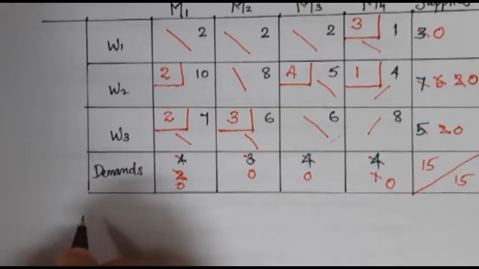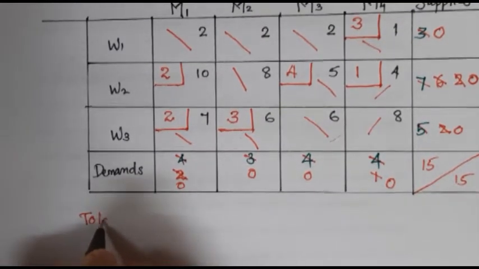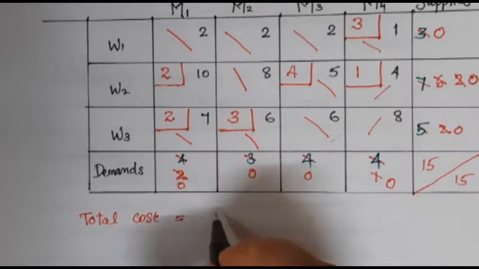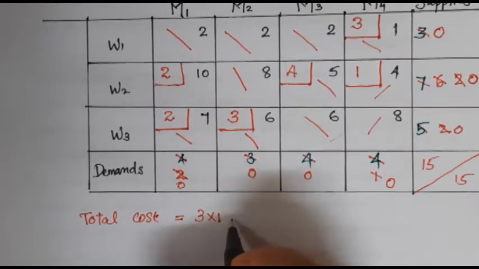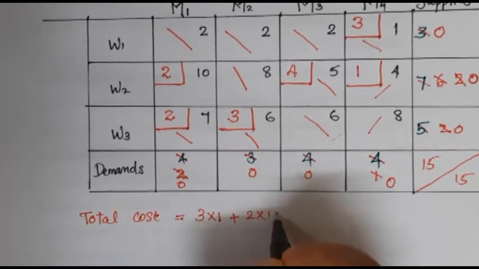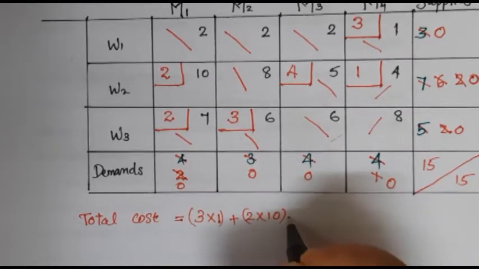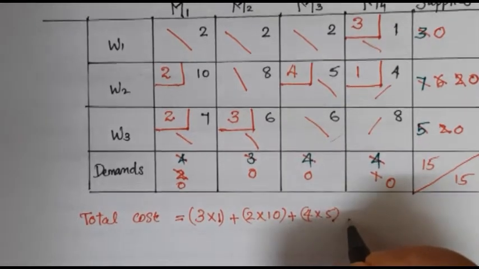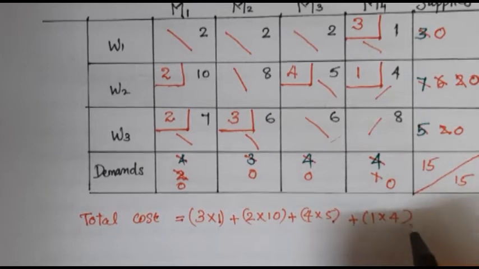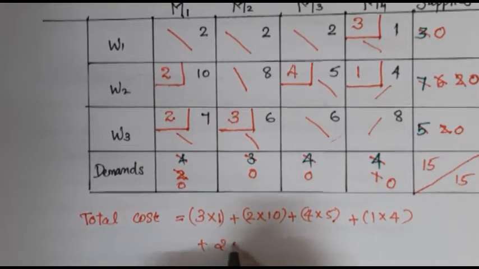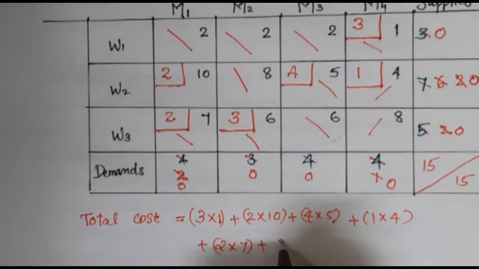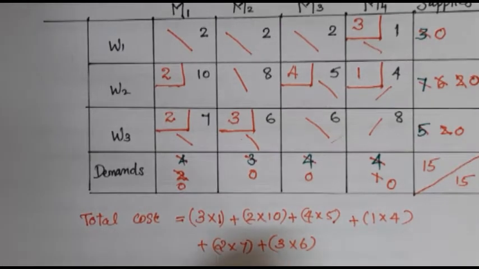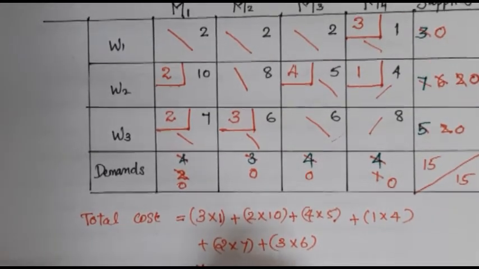That is, the total cost equals 3 into 1 plus 2 into 10 plus 4 into 5 plus 1 into 4 plus 2 into 7 plus 3 into 6, which is equal to 79.